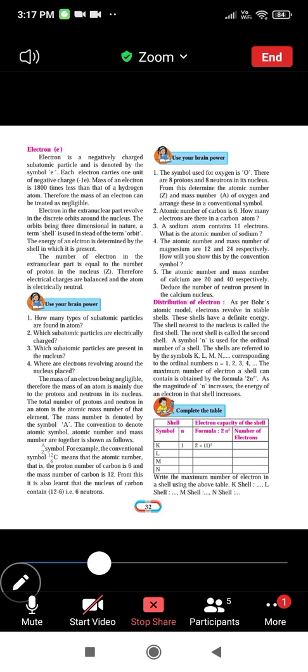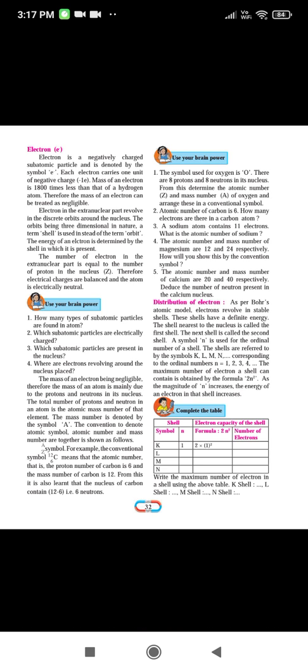The shells are referred to by the symbols K, L, M, N corresponding to ordinal number n equals 1, n equals 2, 3 and 4. So if the first shell is there, then it will be K shell, second shell L, and third shell is labeled as M shell, and fourth shell is labeled as the N shell.